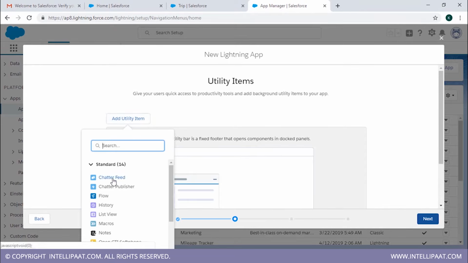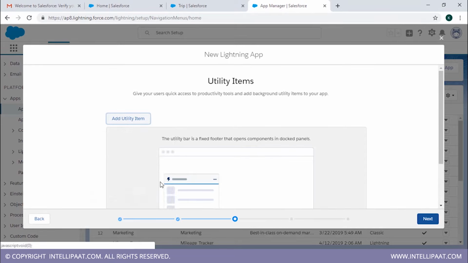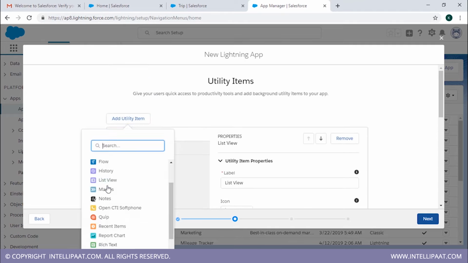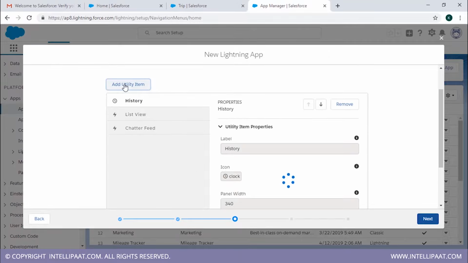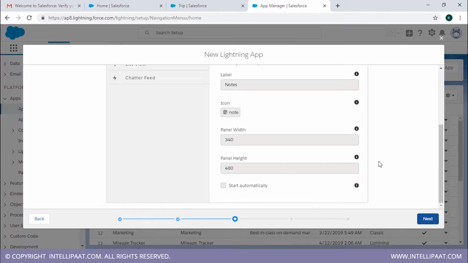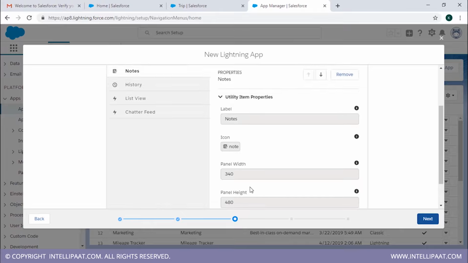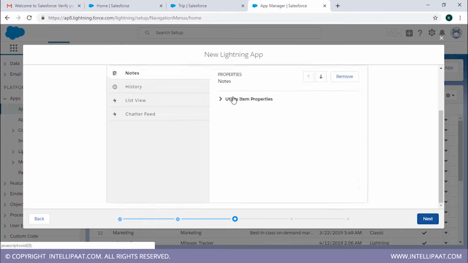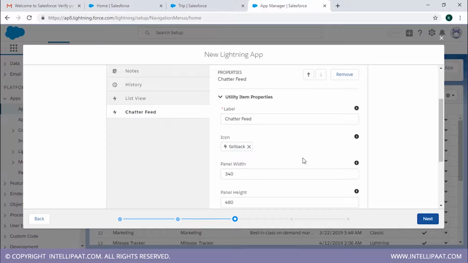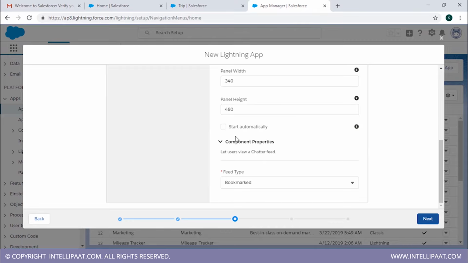So let's just add utility items over here. We're gonna add Chatter feed. We're gonna add List View. We want History as well. And we want Notes as well. And then you can actually choose the width, height, and everything you want of the utility items. And for the icon as well, you can choose the icon from here. Alright, so that is done. We're gonna click on next.